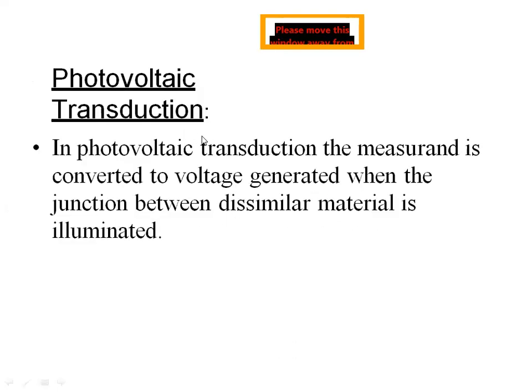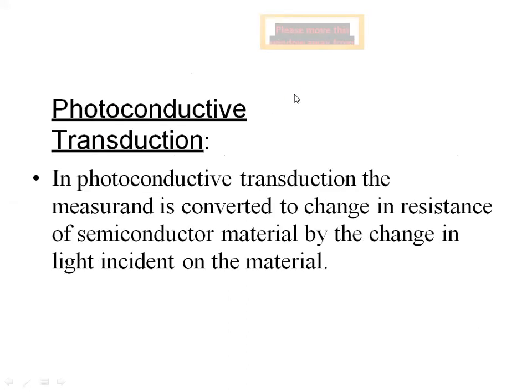Next is photovoltaic transduction. In the photovoltaic, if light falls on the device, it is converted into voltage, or optical energy is converted into electrical energy. So this is photovoltaic transduction. Next is photoconductive transduction. If light falls on the device, the conductivity of that material will change, and this is used as a transducer.